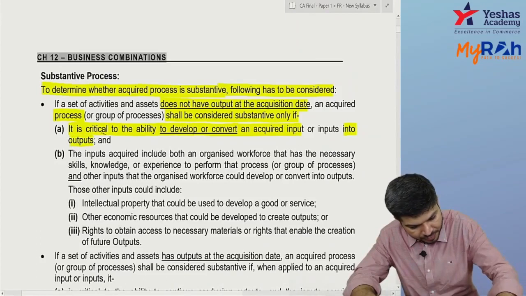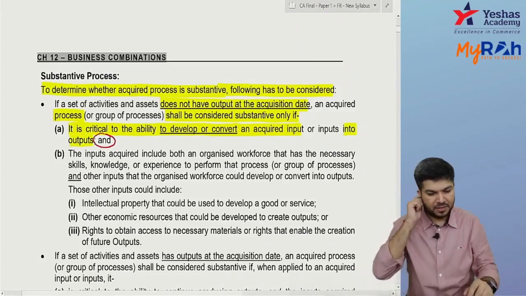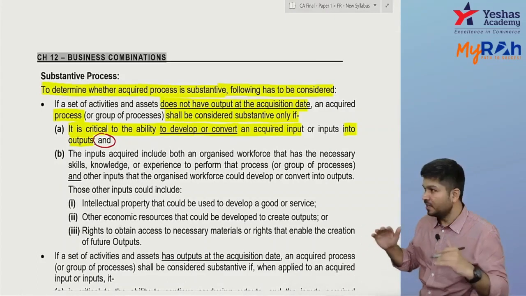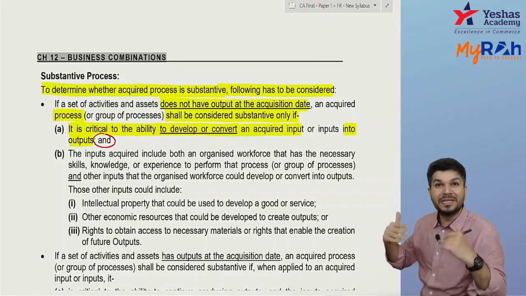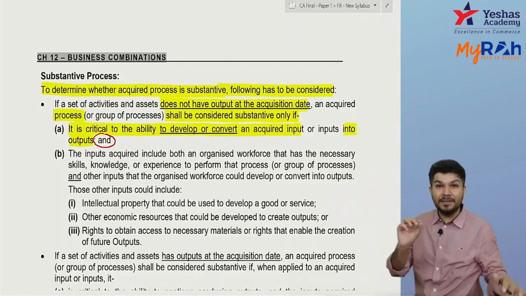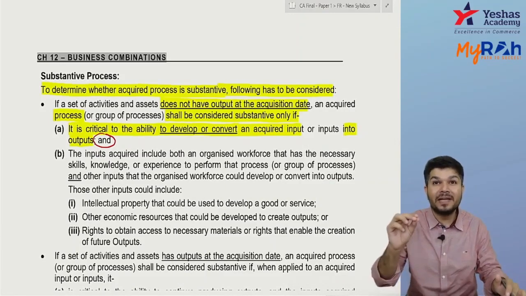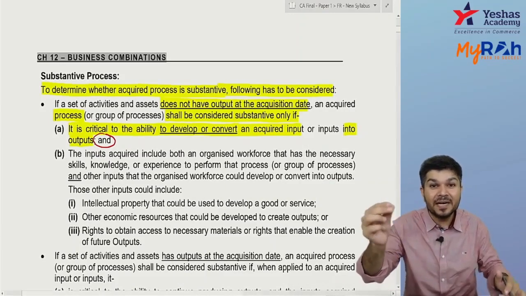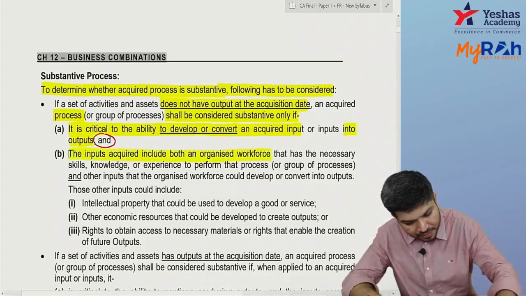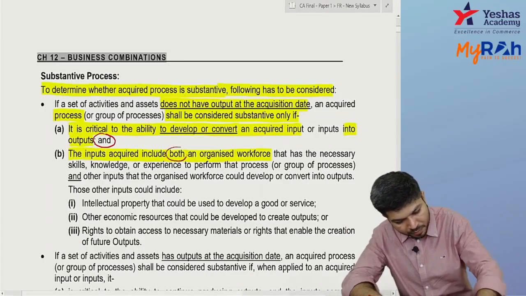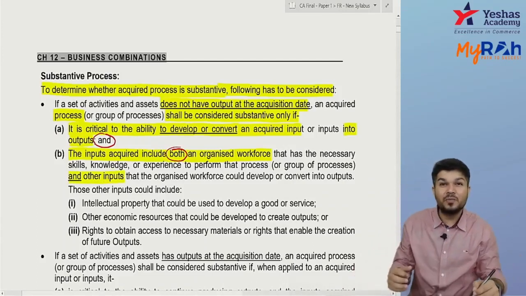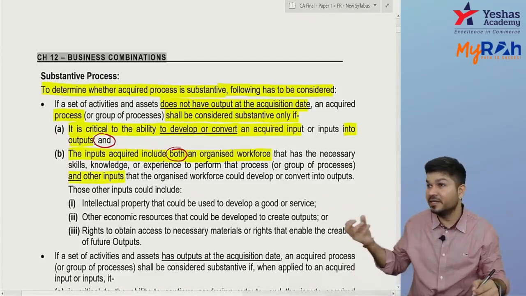And two words are there: when do I say the process is substantive? Today output is not there. The process should be critical to develop or convert the input into output, and the input includes both organized workforce and other inputs. The organized workforce means your skilled people, etc.